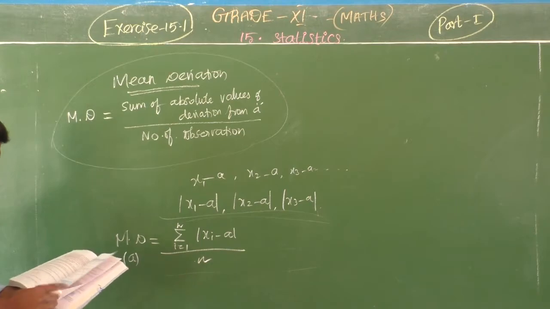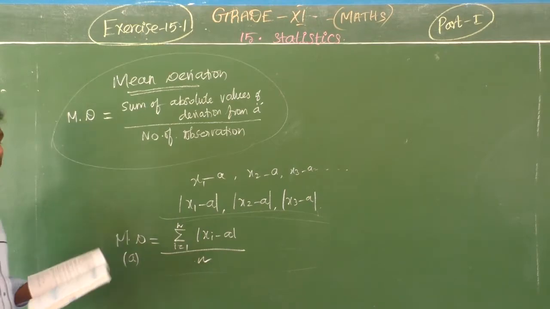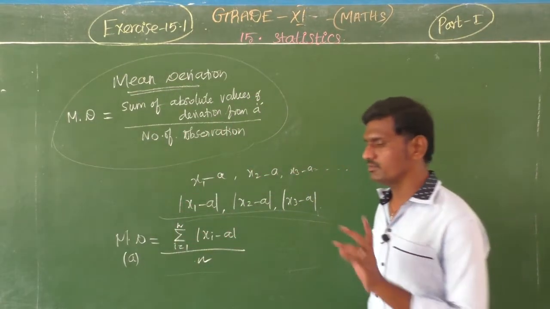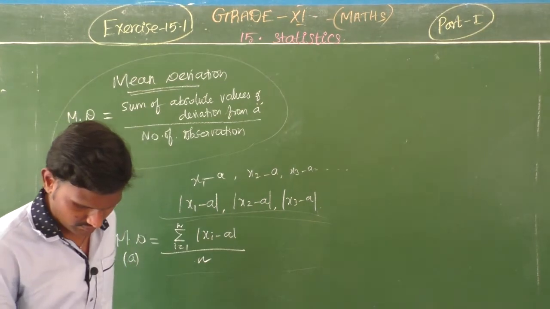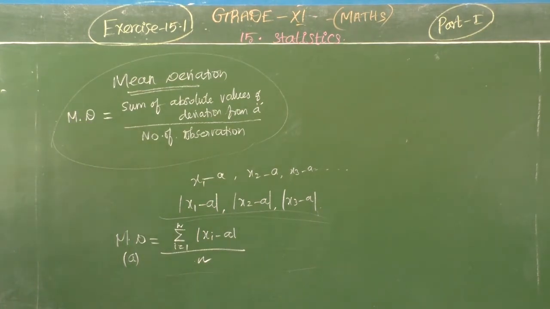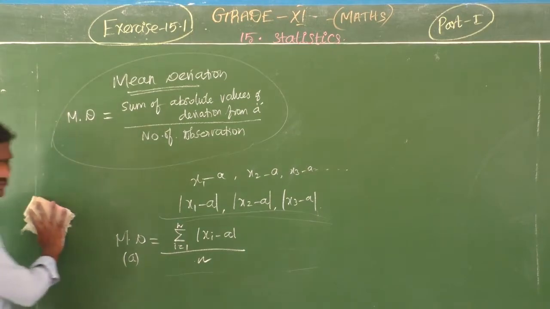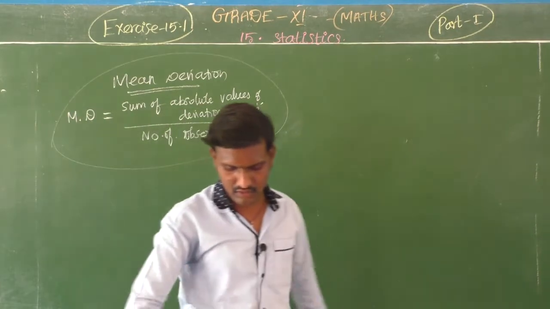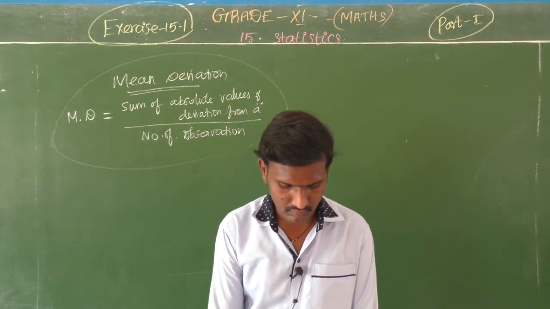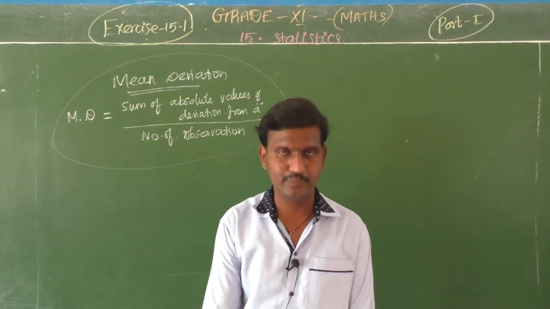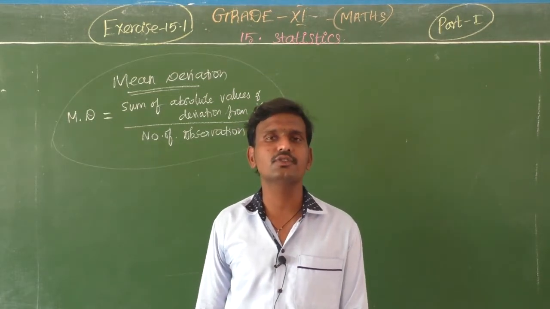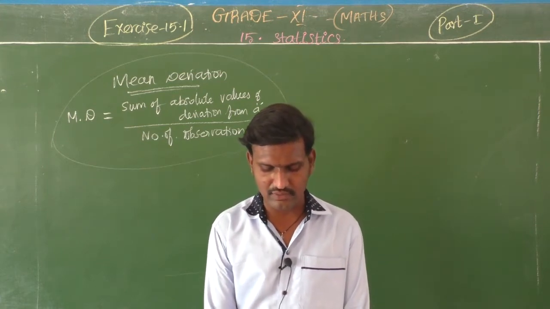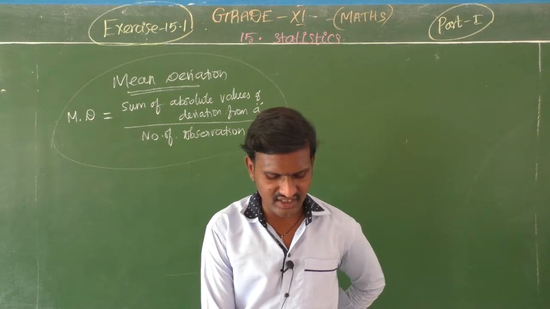Yes students, that's all. Based on this pattern we are going to do one problem. Now look at example questions 1 and 2. Both have the same pattern. These two questions are based on the mean. And in the exercise you also have problems in the first two questions.